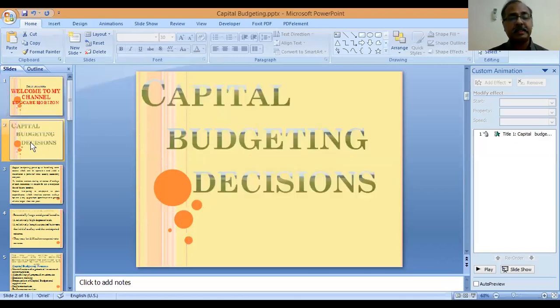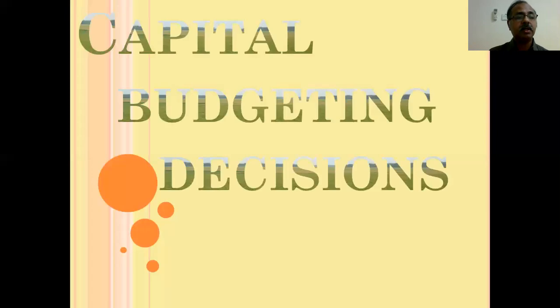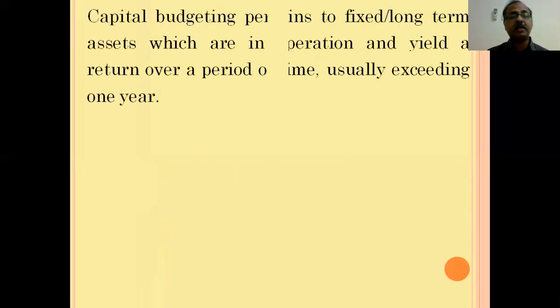Now we are going to discuss one of the most important topics in financial management, that is capital budgeting decisions. One of the important functions of a financial manager is long-term investment decisions, that is related to fixed assets and procurement of long-term assets. See, as far as a finance manager is concerned, there are four important functions.